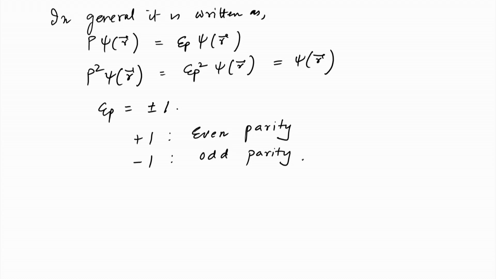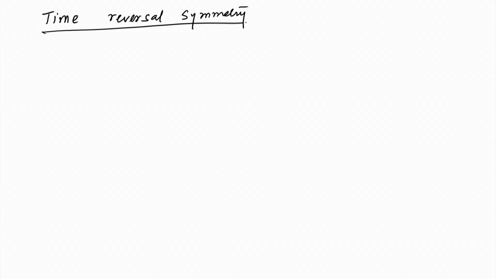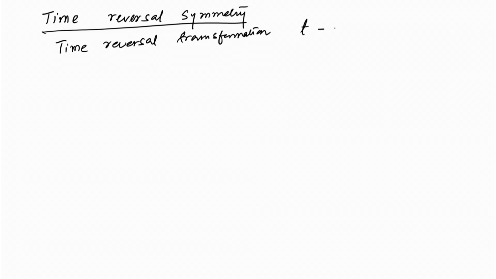Okay. So, let us talk about the third symmetry property, a discrete symmetry property, called time reversal symmetry. A time reversal transformation implies that t goes to minus t.